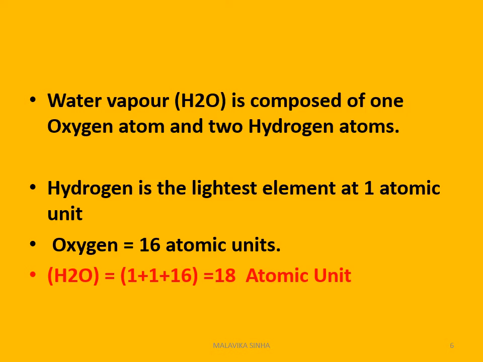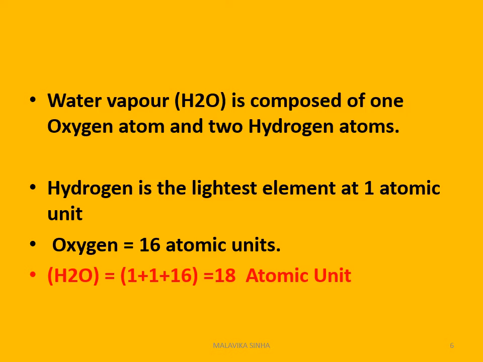And the second question is that water vapor contained air is lighter than dry air. Why? Water vapor contains water, that is H2O. H2O is composed of one oxygen atom and two hydrogen atoms.